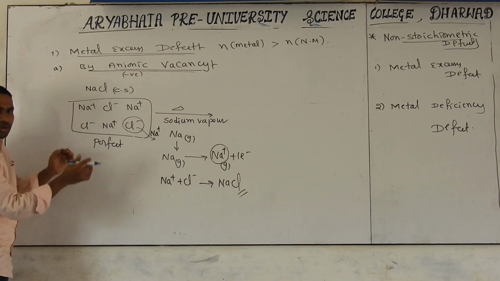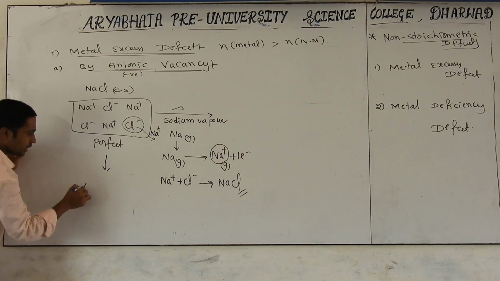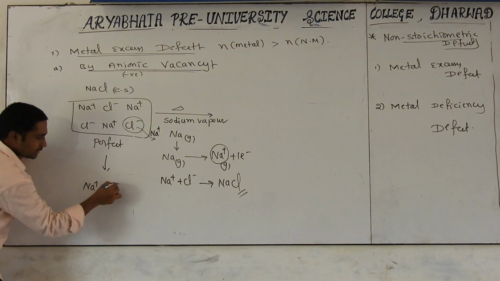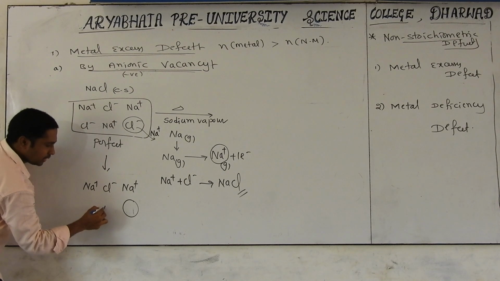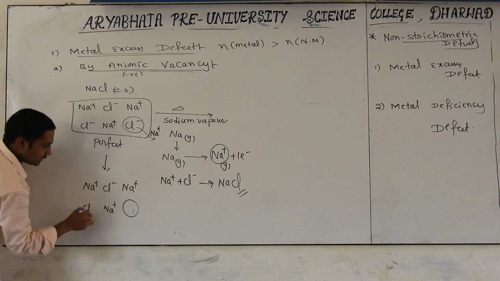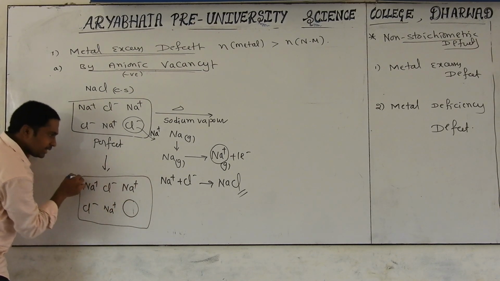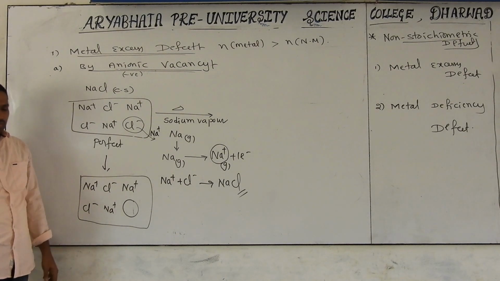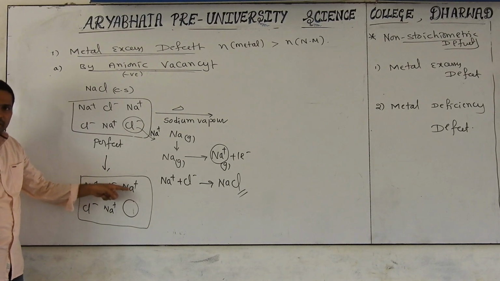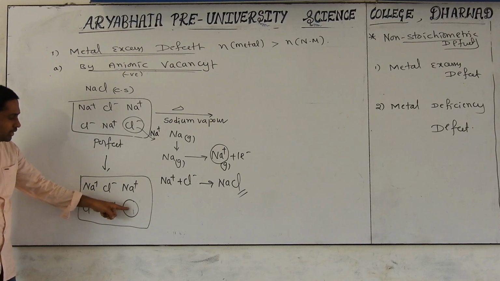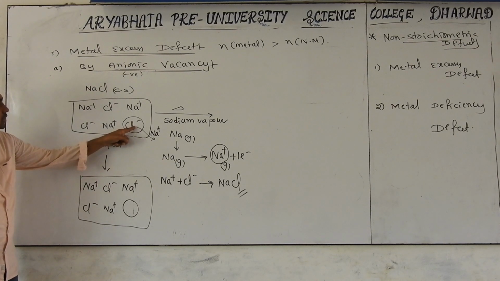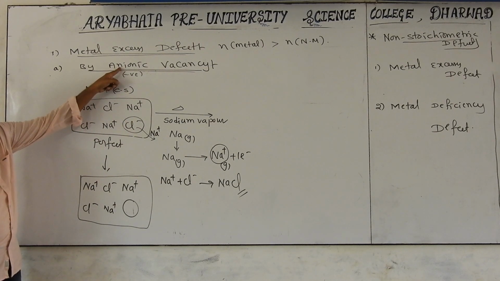After removing, what happening? You observe this one. Na+ particles remaining, and Cl-, Na+ and a gap we are getting. Na+ and Cl-. Is it maintaining neutrality? No. We are getting 3 positive charges but only 2 negative charges. It should not be. Here a vacancy, an anionic position. That is what is called an anionic vacancy.